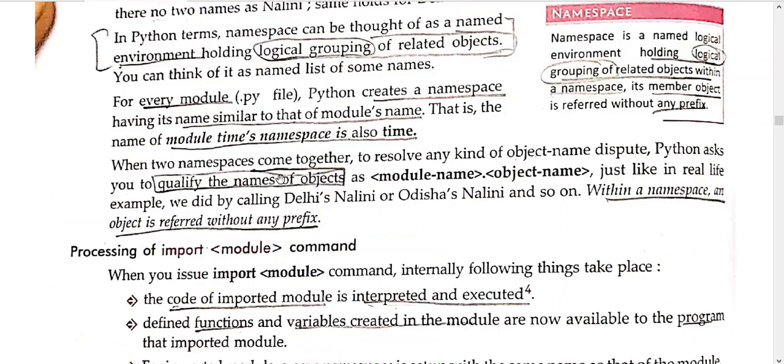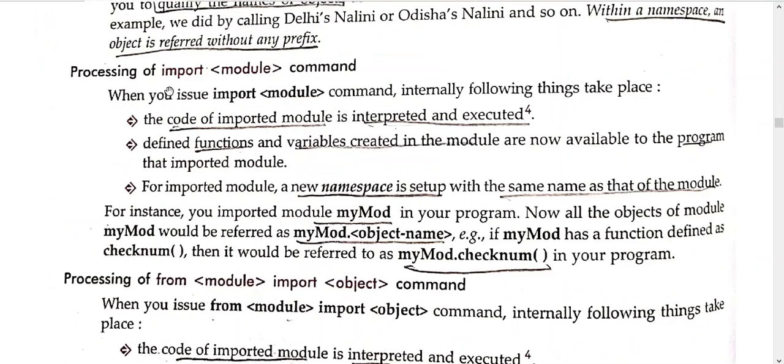So, processing an import module command. When you issue the import module command, internally what will happen? See, you are importing the complete module here. So what will happen? The code of the imported module is interpreted. Who will interpret? The Python interpreter.